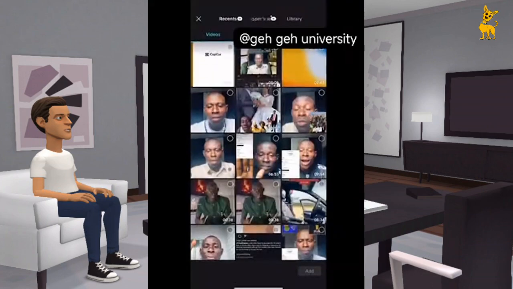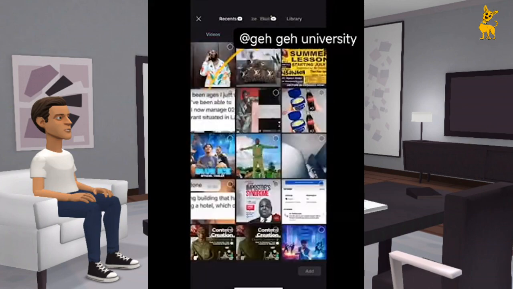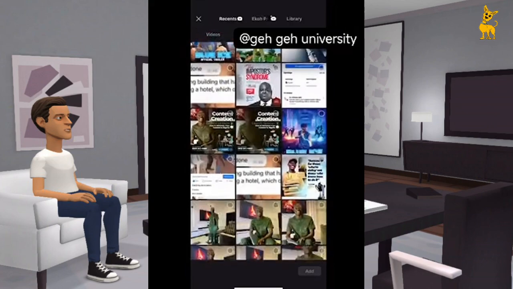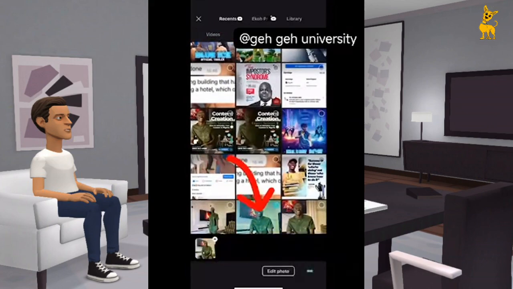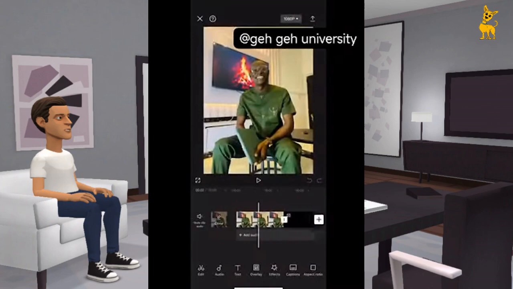You understand. Then click on photos. Enter the pictures where you want to use your photo, where you want to attach to the person's video. You understand. See the one I select for you. This is my fine picture, now select. You understand. Now the video where you want to use, you already downloaded that on your phone before.